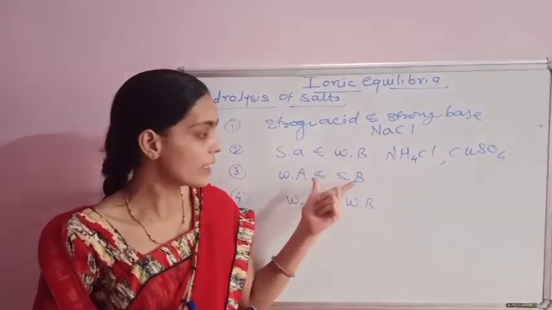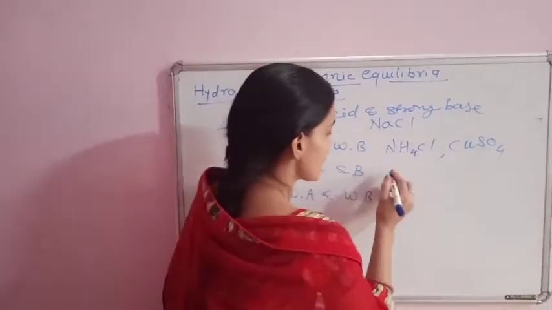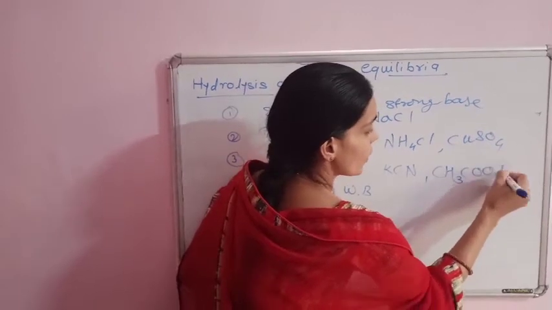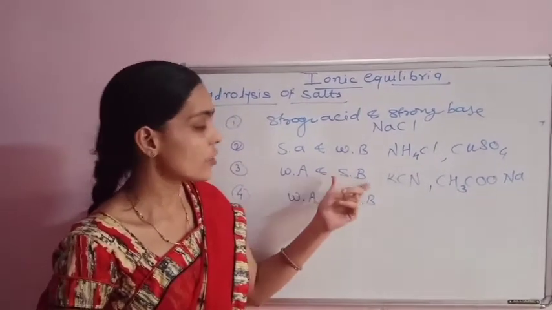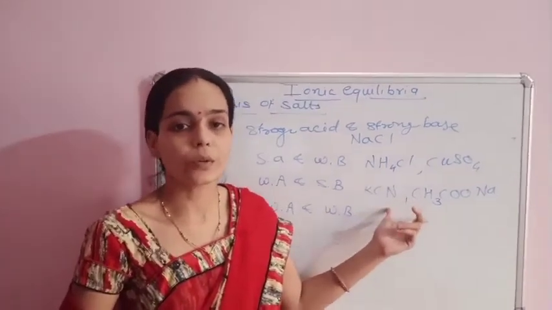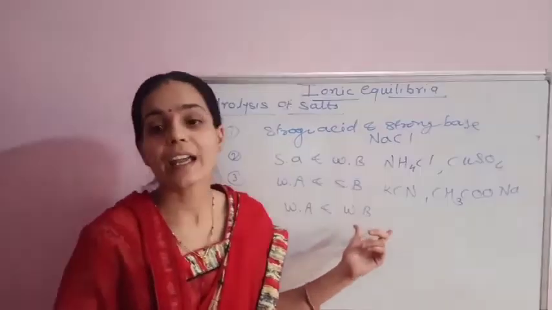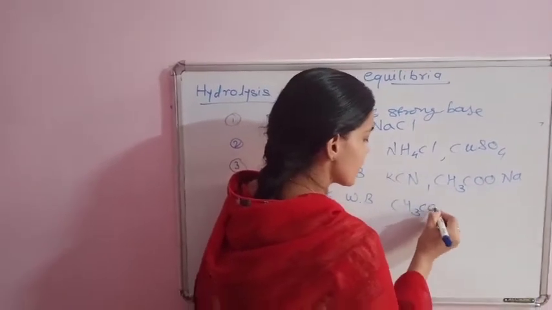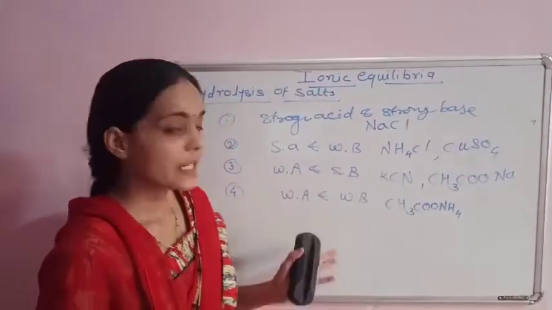Next, weak acid, strong base. Salt of weak acid, strong base. Example, sodium acetate, potassium cyanide, KCN, sodium acetate, CH3COONa. This is the salt of weak acid, strong base. Also, common alkali medium, that is Na2CO3. This is also salt of weak acid, strong base. Salt of weak acid and weak base like ammonium acetate, CH3COONH4. Ammonium acetate. Another example, ammonium cyanide.